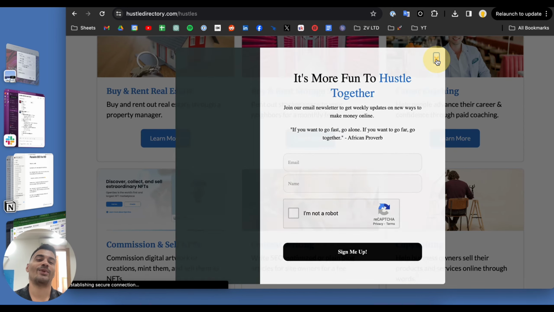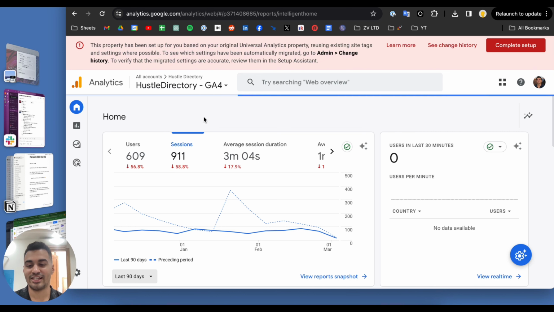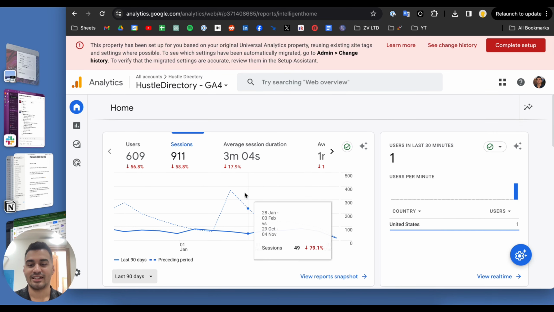But guys, this website is just a pain in my ass. Like, here is the traffic for the last 90 days on Google Analytics.